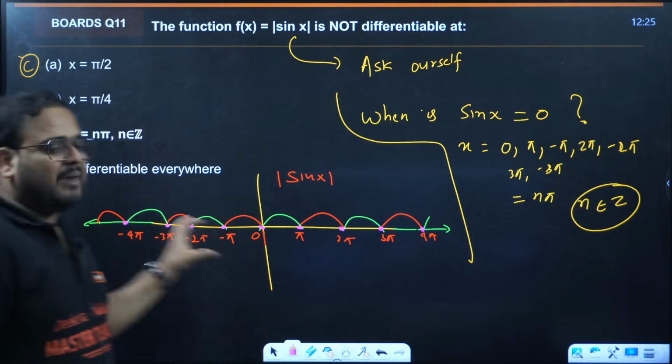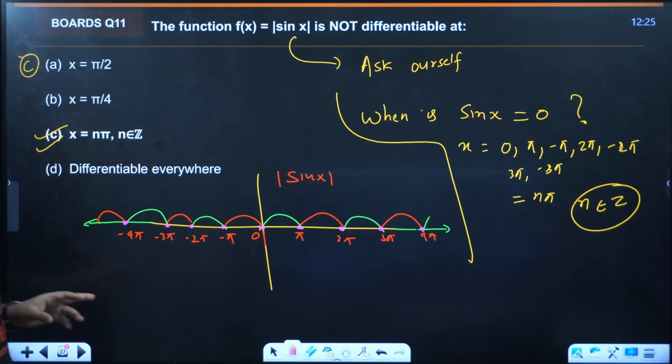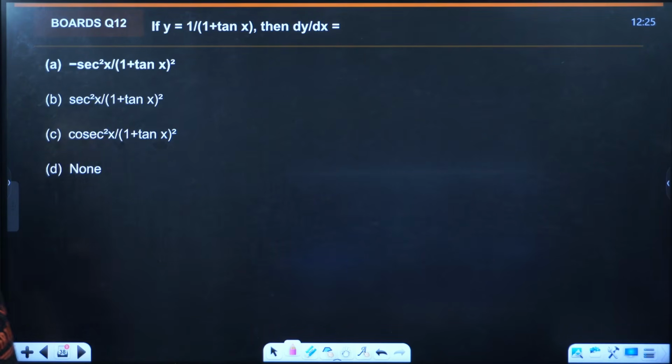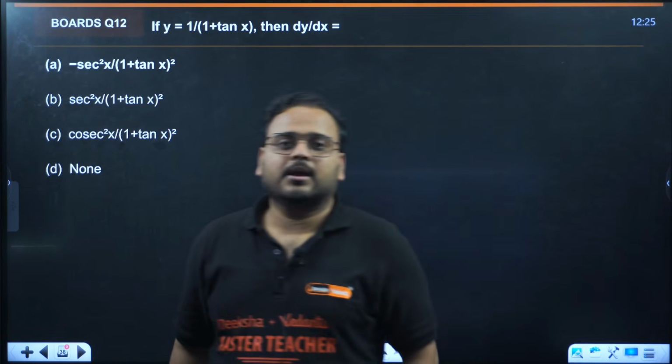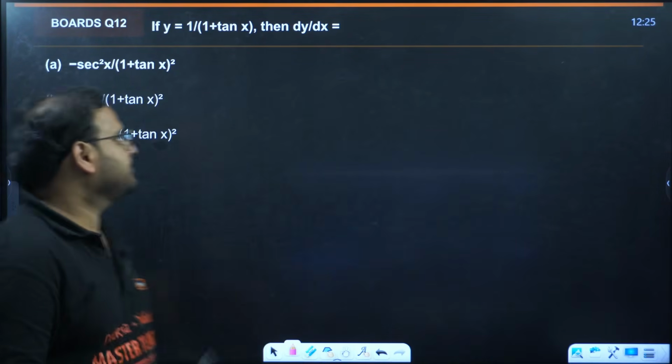Okay, so the graph part makes it much clearer, right? Question number 12. If anybody has a doubt in the 11th one, ask me in the comment section. Let's see how many of you got it.